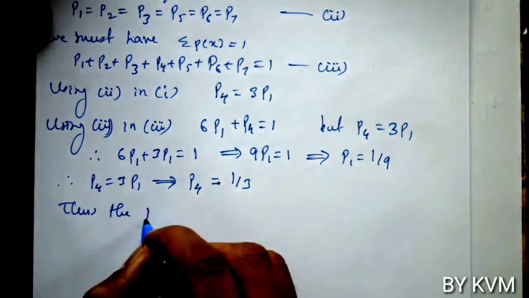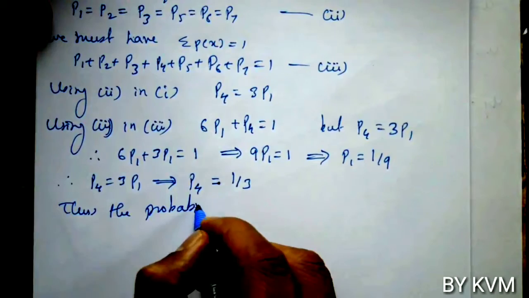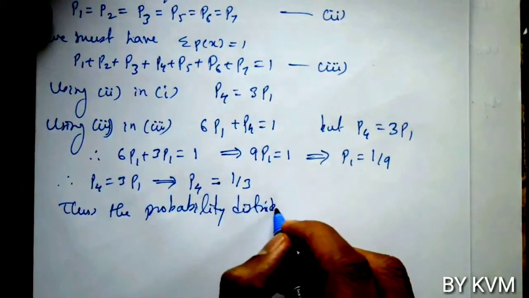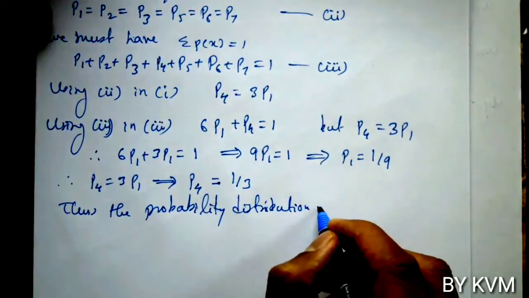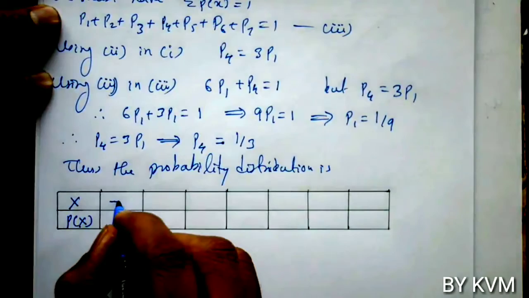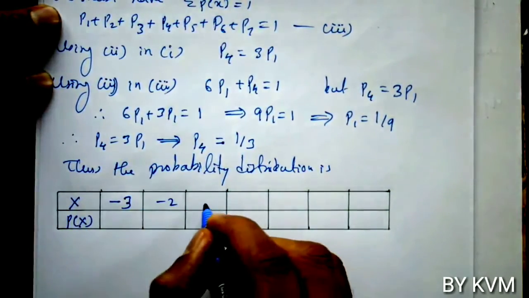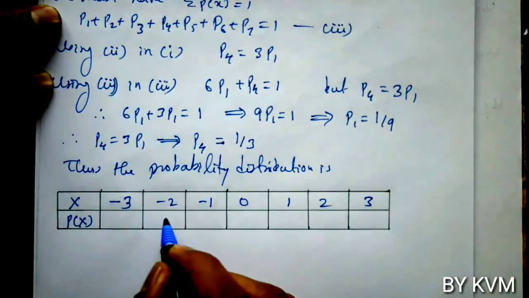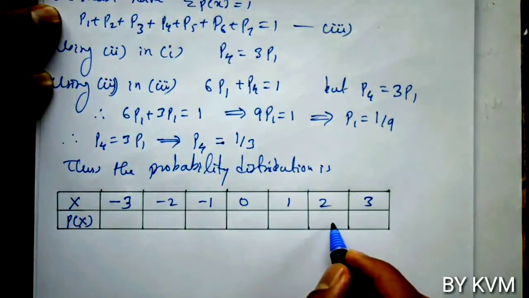So thus the probability distribution is, again we have to rewrite the table, substituting the values of p1, p2, p3, p4, p5, p6, p7. So again write down the table, x and p of x values. X values are minus 3, minus 2, minus 1, 0, 1, 2 and 3. Now p of x values.